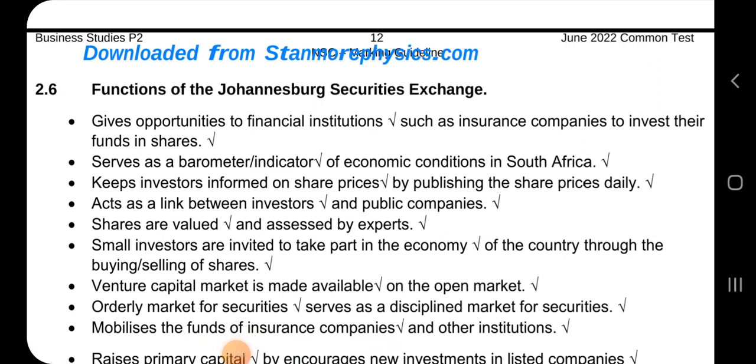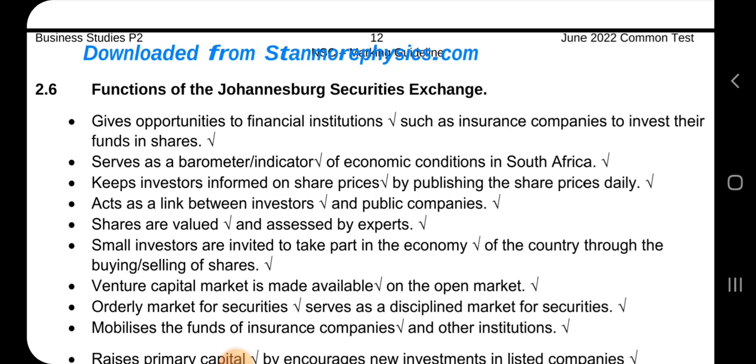All right, these are the functions of the Johannesburg Security Exchange, the JSE. It gives opportunities to financial institutions such as insurance companies to invest their funds in shares. It serves as a barometer indicator of economic conditions in South Africa, keeps investors informed on share prices by publishing the share prices daily, and acts as a link between investors and public companies.